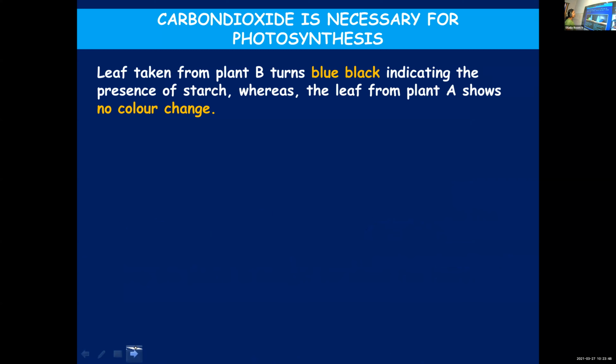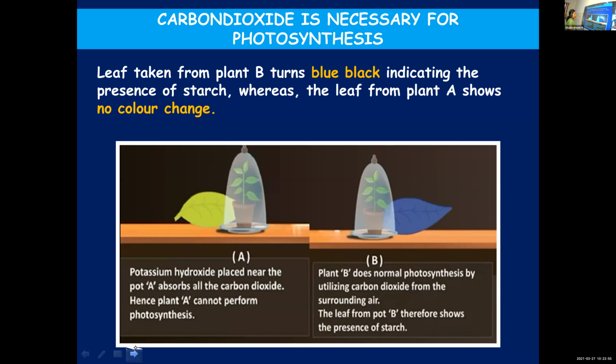So it cannot perform photosynthesis. Whereas in plant B, all the conditions were there. So it will perform photosynthesis and starch will be formed. Hence, it shows a positive starch test, turning bluish black in color upon adding iodine.